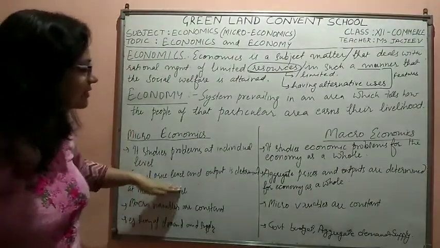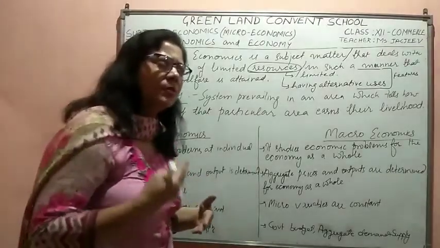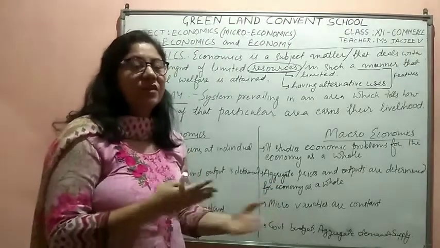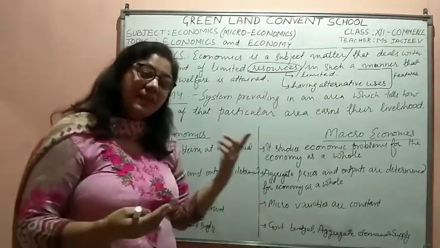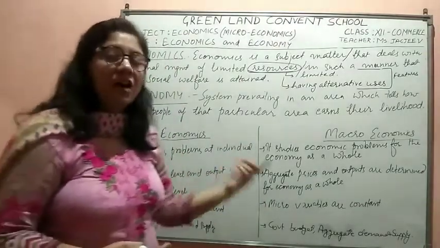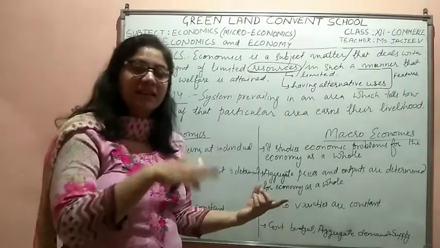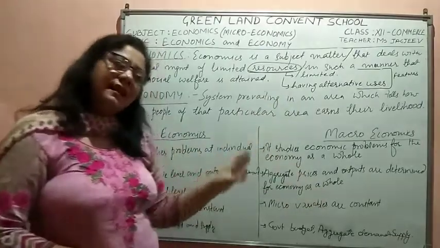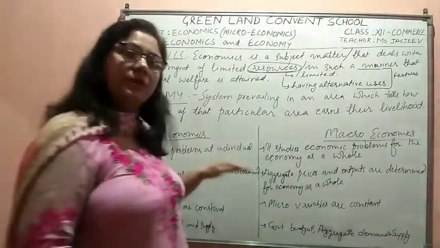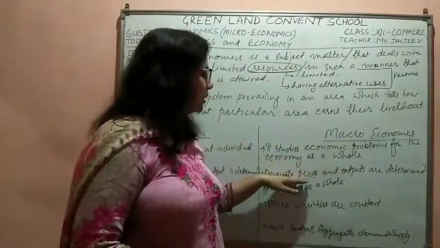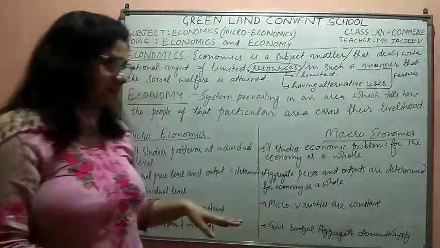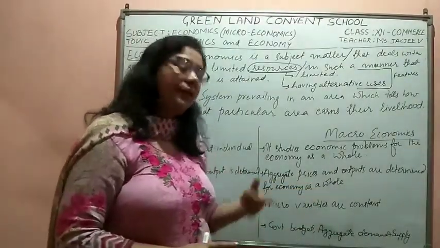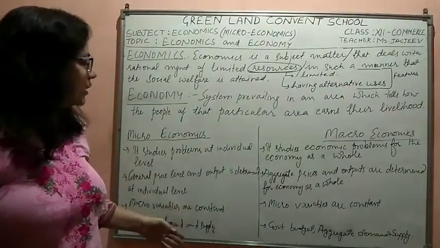Microeconomics, general price level and output. When we talk about macroeconomics, we are talking about the goods and services produced in the country. We are talking about the GDP of the country. The price level and the output that we are going to produce, studied at the individual level: how much one factory is producing, how much one firm is producing, that we study at the one firm level. But in macroeconomics, we are talking about the total price level or aggregate price level or output that we are producing in the economy as a whole.